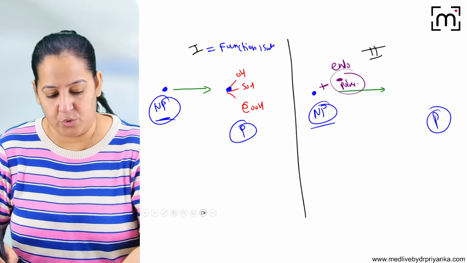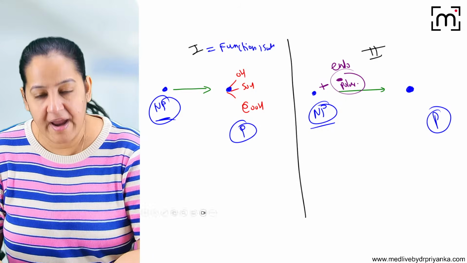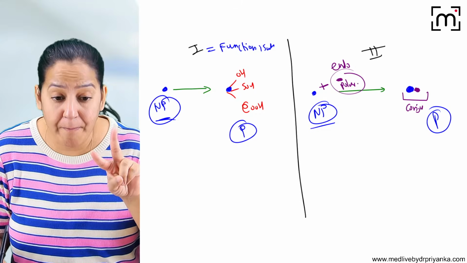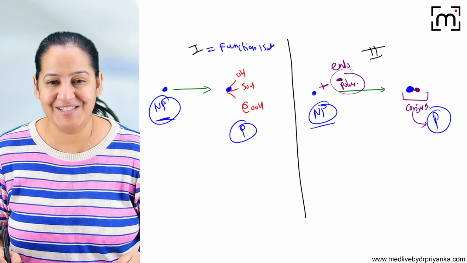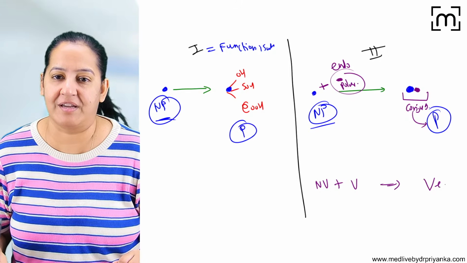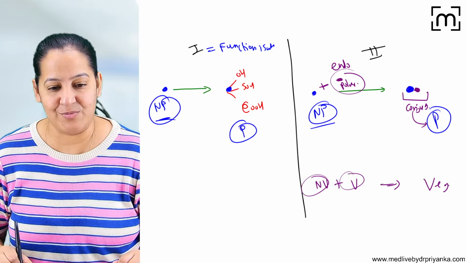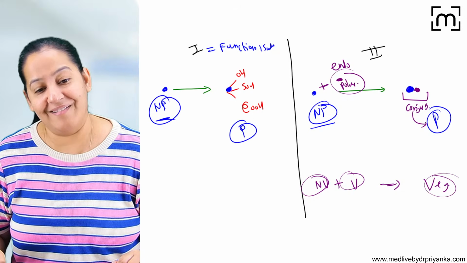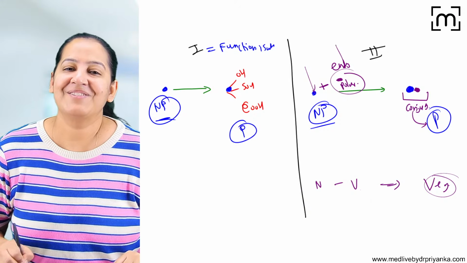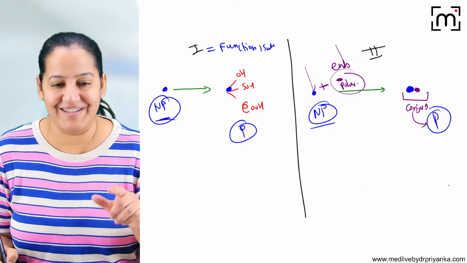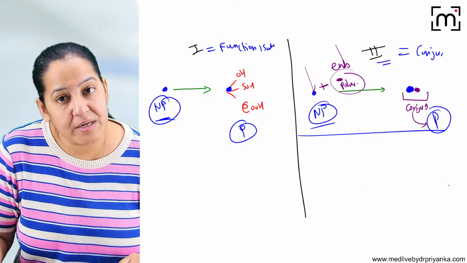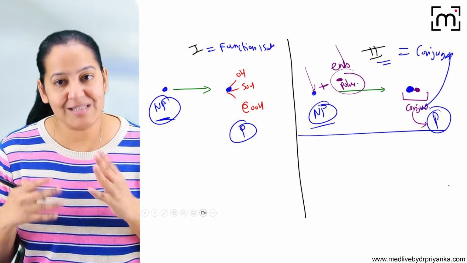So when we combine the two, a non-polar drug and a polar endogenous compound, the combination is known as a conjugate. The conjugate is polar. You got my point? For example, if a non-vegetarian marries a vegetarian, the combo becomes vegetarian. The husband is non-veg and the wife is veg, and after marriage both of them eat the same way. One is non-polar, one is polar, but the combo becomes polar. I have quoted this example just for fun. It is nothing related here, but you can learn that this reaction is known as conjugation. This is phase 2, conjugation. The ultimate conjugate is polar.